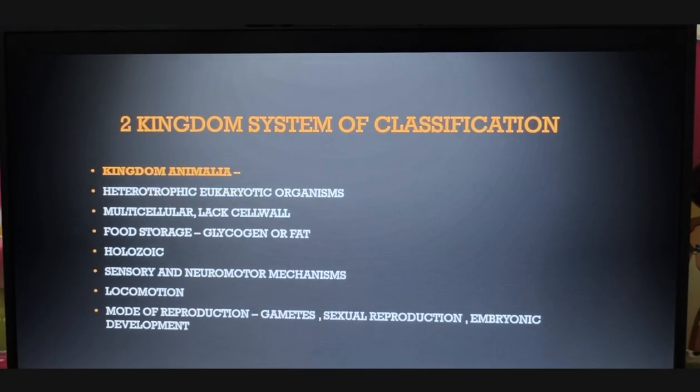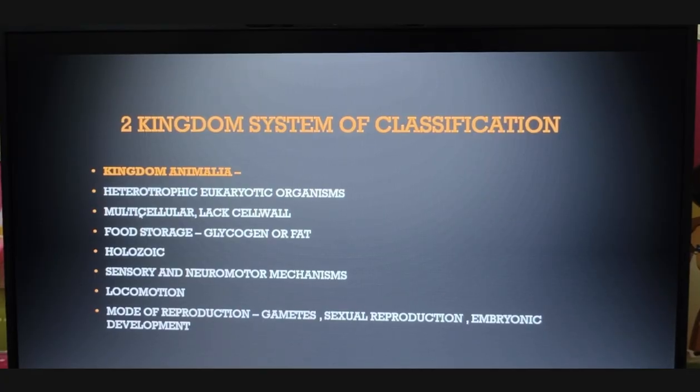So now let us see kingdom Animalia. Kingdom Animalia will include heterotrophic eukaryotic organisms. So what do you mean by heterotrophic? They totally rely on others. Eukaryotic means it has a prominent cell nucleus, cell structure. Coming to multicellular, obviously we humans and animals are multicellular, we lack a cell wall. So can you remember our animal cell? Good, we don't have a prominent cell wall. Then how do we store food? In the form of glycogen or fat.